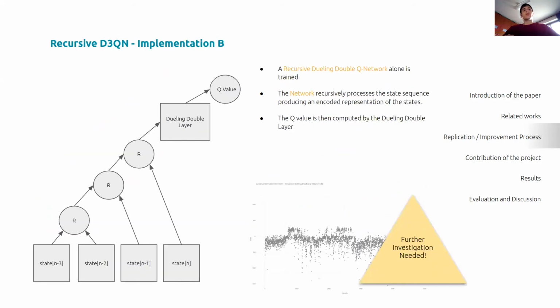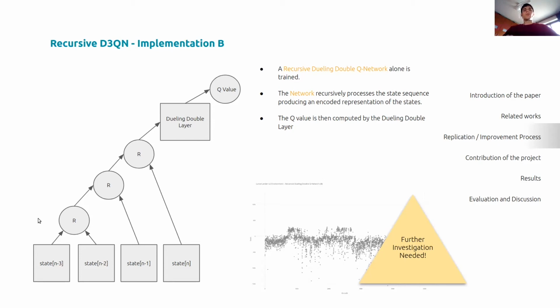So our second implementation, implementation B, used a slightly different approach in the sense that a single recursive D3QN is trained, but it is split into two different sections.